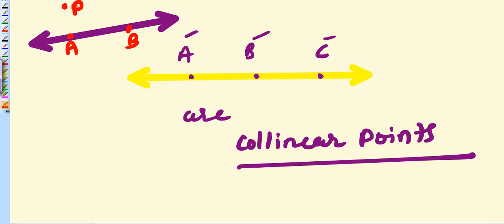As you can see in this diagram, we are considering three points A, B and P. Points A and B both lie on the line, but point P is not on the line. Point P is in the exterior of the line. So these points A, B, P are not collinear. That means we can call them non-collinear.